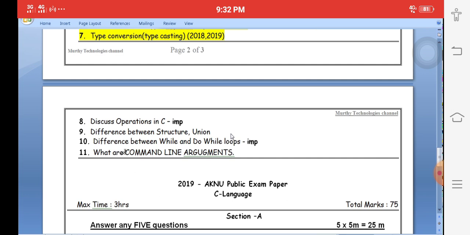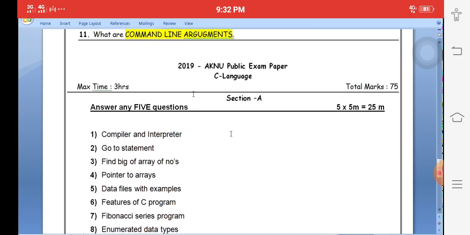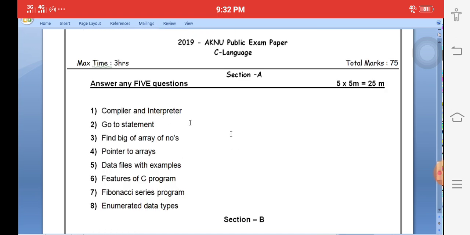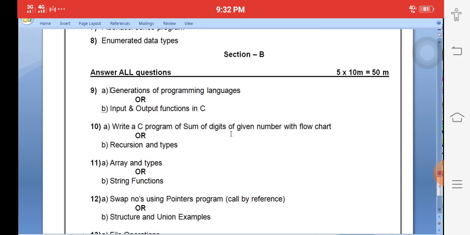Okay, command line arguments, another important question. We will discuss each and every question one by one. In the previous 2019 paper, what they provided: goto statement, pointers, files in C language, Fibonacci series program, enumerated data type, etc. You must focus on these, very important. Essay questions: programming language, input output functions. Both questions, we will get at least one answer in the public examination.